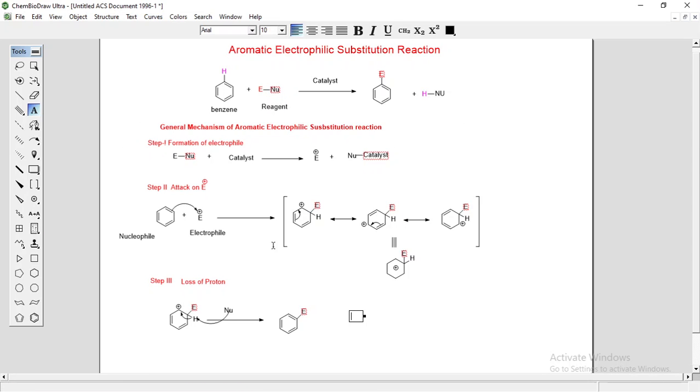So this is the general mechanism. Once you understand it, you can easily write the mechanism of any electrophilic aromatic substitution reaction, that is nitration, sulfonation, halogenation, acylation, alkylation.